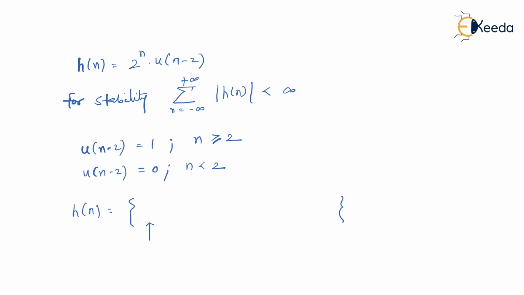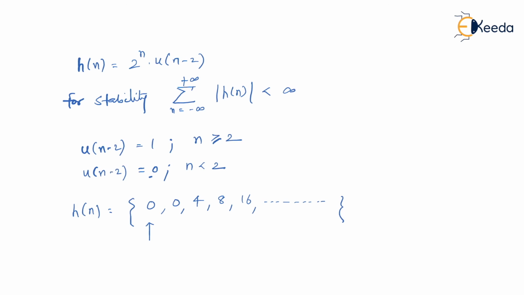We know that at n equal to 0, u of n minus 2 is 0. So this will result in 0. In fact, h of 1 also will remain 0. At n equal to 2, okay, from n equal to 2 onwards only this function is present. So at n equal to 2, 2 raised to 2 will become 4, 2 raised to 3 will become 8, then 16, and so on.